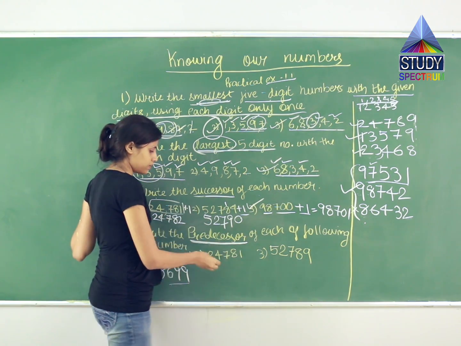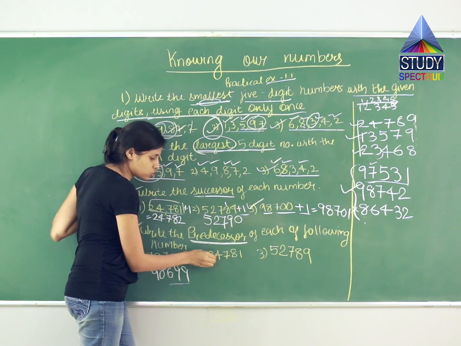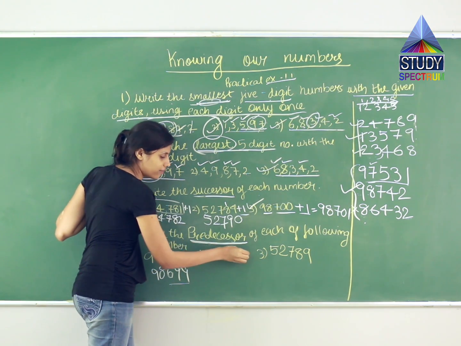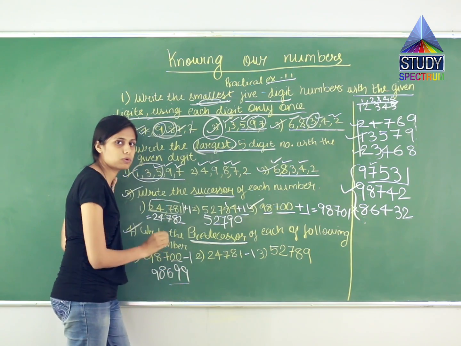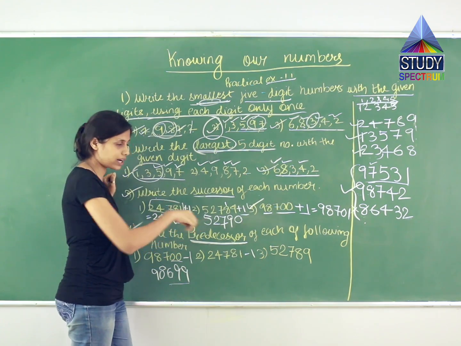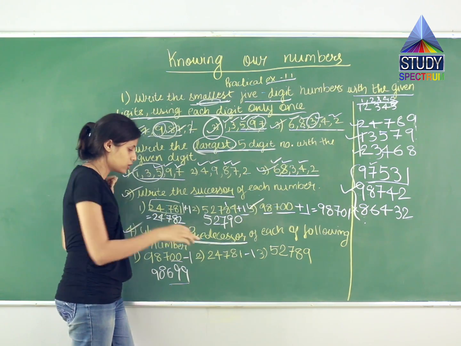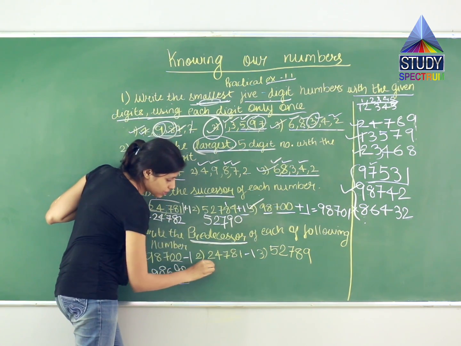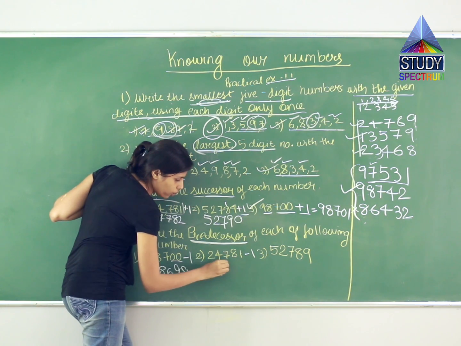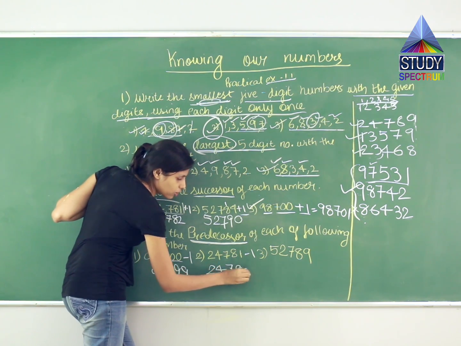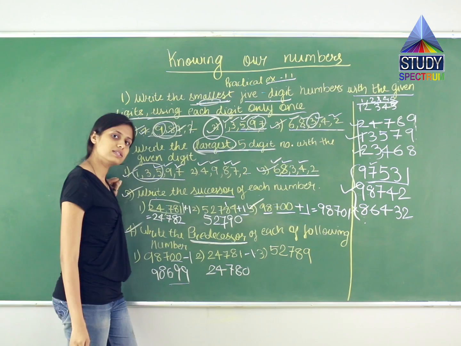Now the next option, which is 2, 4, 7, 8 and 1. What I will do, I will subtract 1, because predecessor is asked. For successor I added 1, but predecessor means I have to go back, so I have subtracted 1. So the answer comes to 2, 4, 7, 8 and 0, because 1 minus 1 comes to 0.